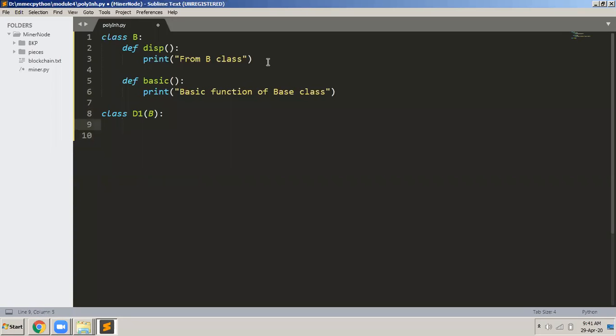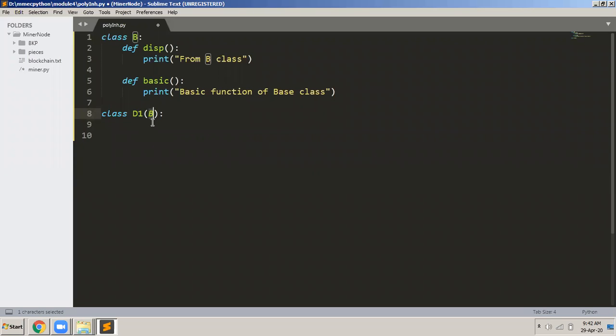So what is the concept of inheritance? The concept of inheritance is you can define a new class, and you can say that this new class inherits another class. Now this new class D1 acquires all the properties of the old class or the base class. In our case D1 is the new class, the derived class. It is inheriting B's properties. B is the already existing class. So I say class D1 extends B.